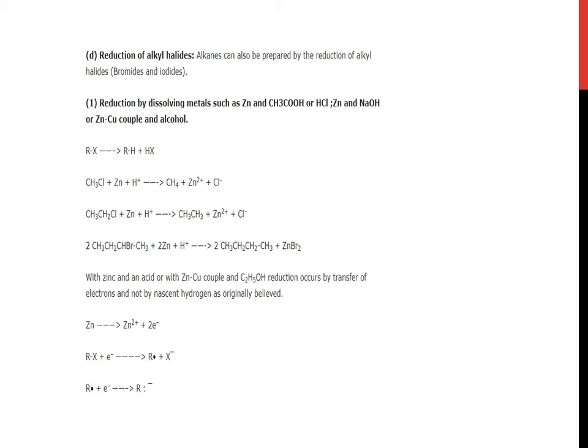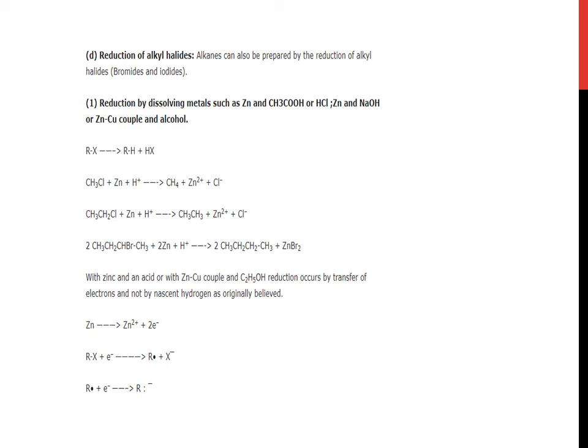It gives RH plus HX, CH3Cl plus zinc plus H positive. This H positive means acid. This will give CH4 and zinc ion and chloride ion. Similarly with CH3CH2Cl and zinc and H positive, it will give CH3CH3 and zinc plus 2 ion and chloride ion.